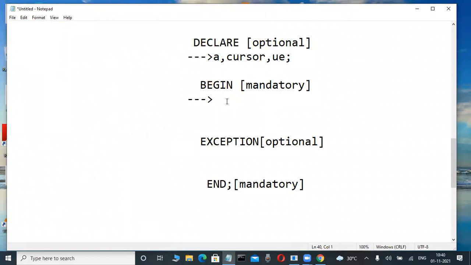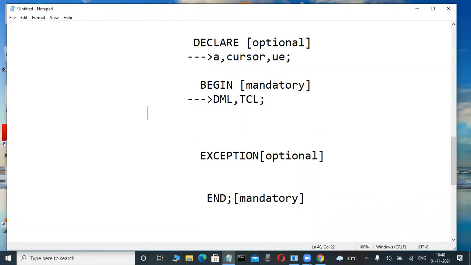That's why in a PLSQL block, internally there are PLSQL engines. I will tell you about the SQL engine, the PLSQL engine, how it is executed, what is an anonymous block, what are named blocks, in our classes. In that case, not all SQL concepts work. Only some concepts work. That's why in the executable section we are allowed to use DML statements: insert, update, delete, merge. And also TCL statements only. Other SQL statements we are not allowed to use in your PLSQL block or executable section.